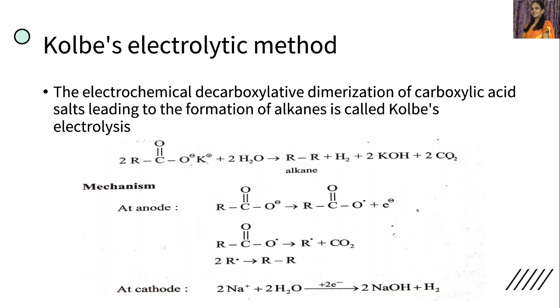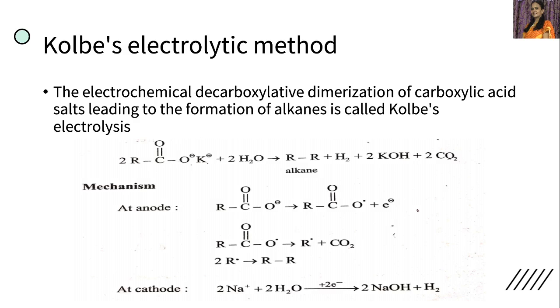And next, at the cathode, what happens? At the cathode, the sodium ions or potassium ions, here let us say potassium ions, because we considered either potassium or sodium salt, react with water molecules and gain the electrons lost by the carboxylate ion at the anode to form potassium hydroxide and hydrogen gas.